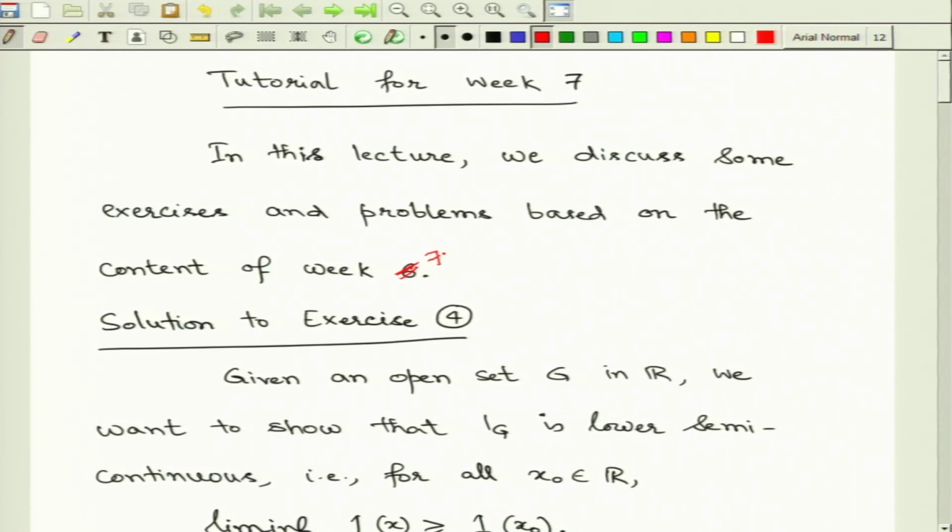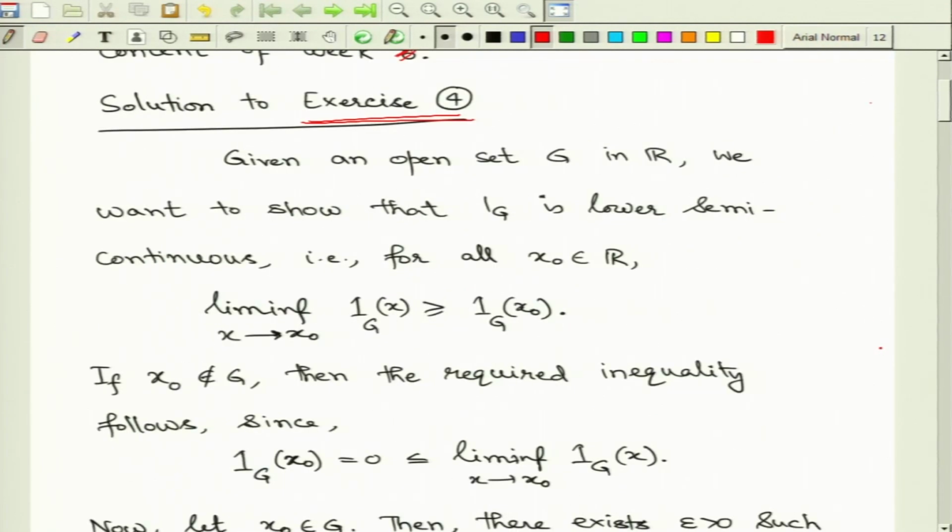There were several exercises left out based on the semi-continuity properties of functions. So, we start by looking at one of those exercises. The other exercises will go by using standard arguments, so we do not discuss them. Again, just to illustrate the basic ideas, we discuss the solution to this exercise.